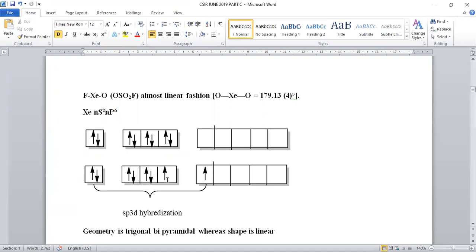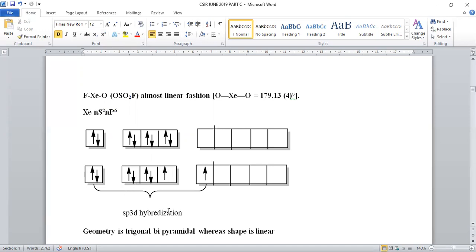Whenever we are exciting the xenon, one of the electrons enters into the d orbital, so that it is involved in sp3d hybridization. These two odd electrons are probable to be involved in sigma bond formation, and these three electron pairs remain lone pairs of electrons, unreacted, non-bonding, right?